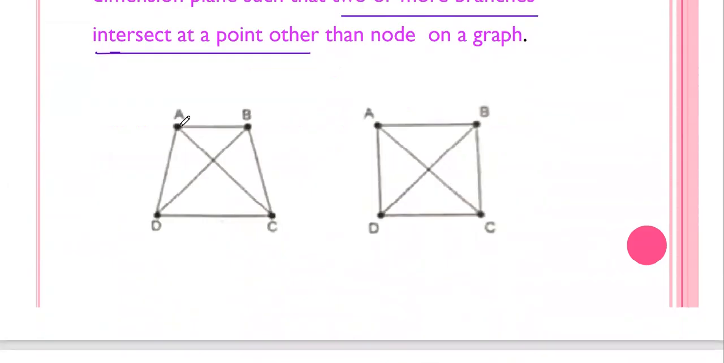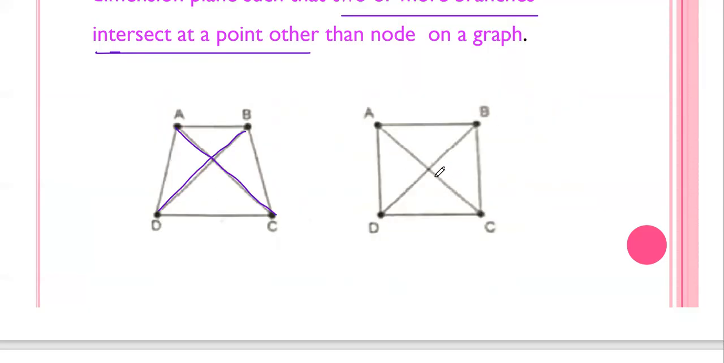So you see here, this is A, B, C, D, four nodes. This is one branch, this is one branch, this is one branch, this is one branch. These outer four branches do not cross each other. But you see, this is one branch and this is one branch. These two branches are intersected, crossing at this point. This is not a node. But these two branches intersect at this point. That's why this type of graph is called a non-planar graph.